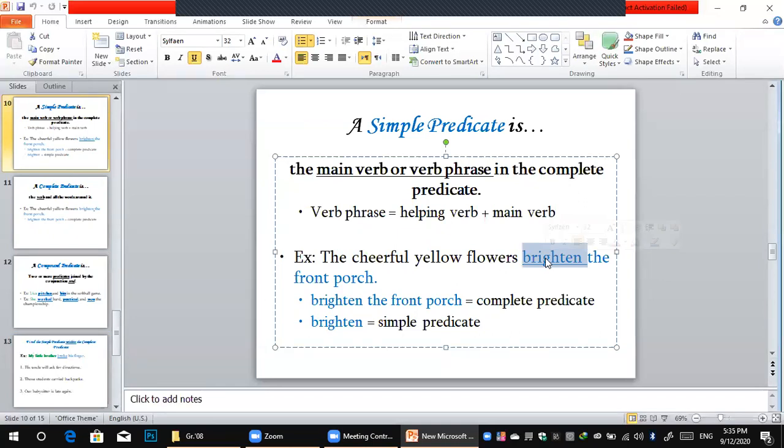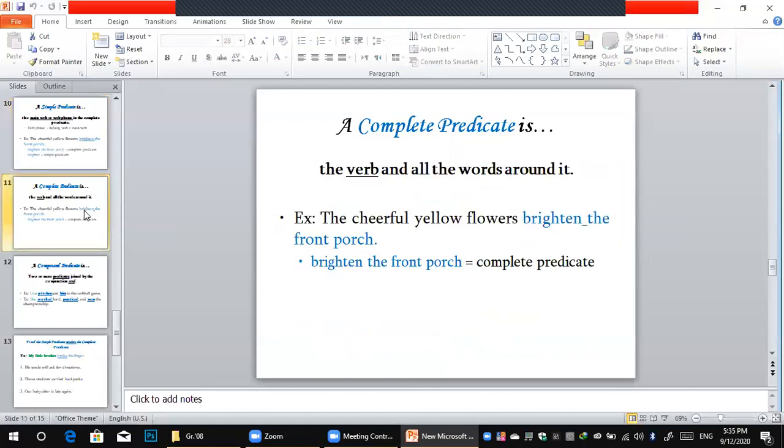Is it a complete or a simple predicate? Of course, it's simple. Why is it simple? Because it's one word. Brighten. And then the front porch: here, brighten the front porch is called the complete predicate, and just the word brighten is the simple predicate. So brighten here is simple because it's one word. The same thing here.